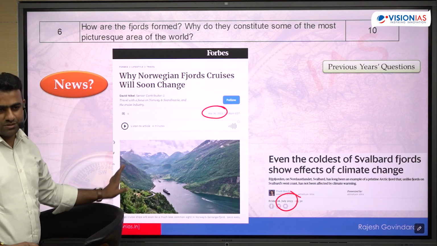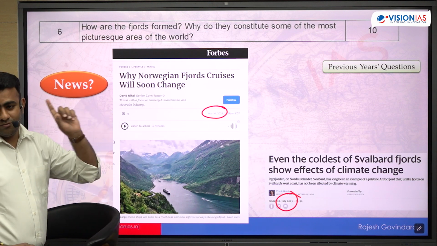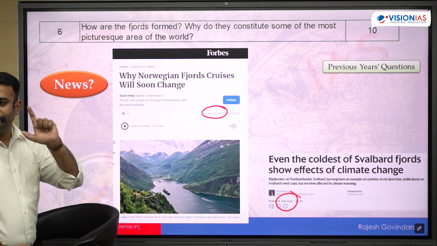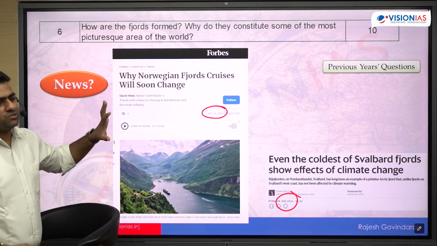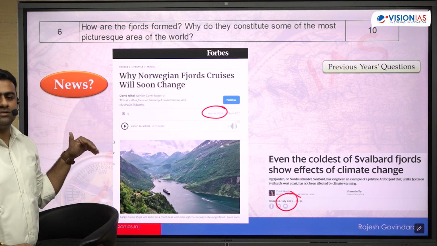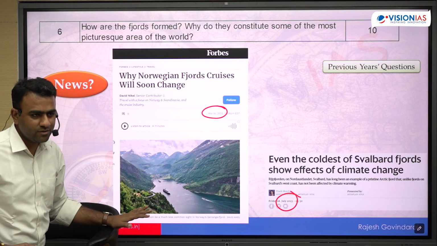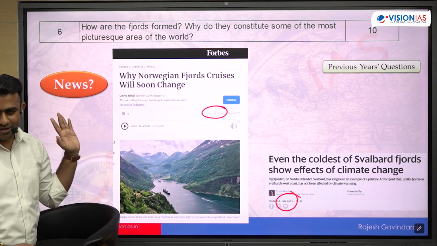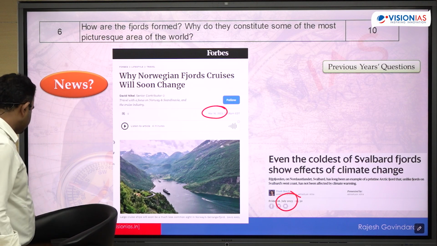So that is why this question has been asked. That is why I have linked this to geophysical phenomena. Even though this is a traditional part of geography, why has this question been asked? Because this is related to current affairs. Of course, current affairs which is not in India in the news, that makes this question difficult. So now how to address this?